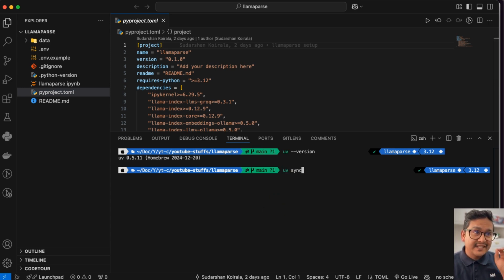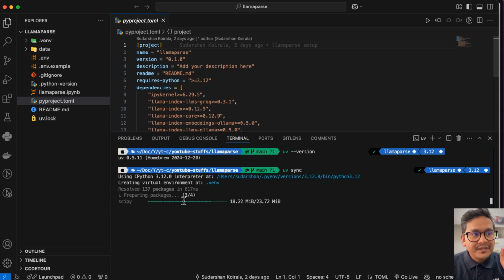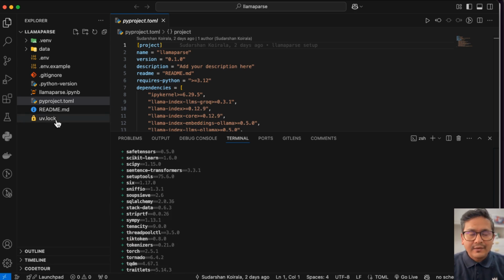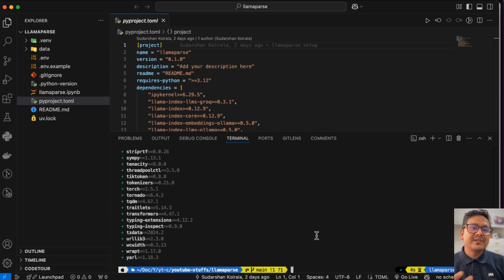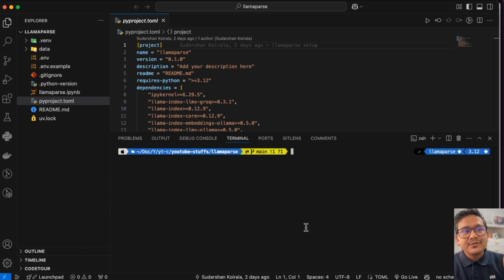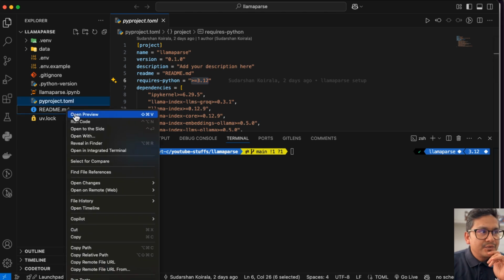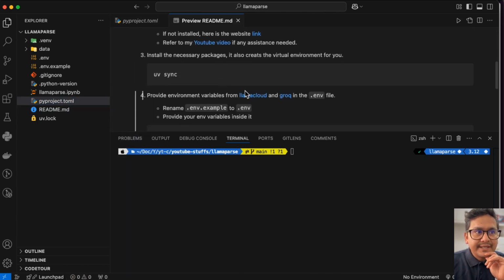It is so fast that it installs all the packages in just fractions of seconds. So you can see here, within this time, everything is done. It creates the virtual environment .venv here, and everything is being installed. The uv.lock is also being created. That's the reason I'm saying try to use UV, and it uses the virtual environment here. You can see here it takes Python version 3.12 or greater. If you don't have it, you can install it with UV also. You can watch my YouTube video in order to get this. I have mentioned the link also here. So the YouTube link and so on, right?